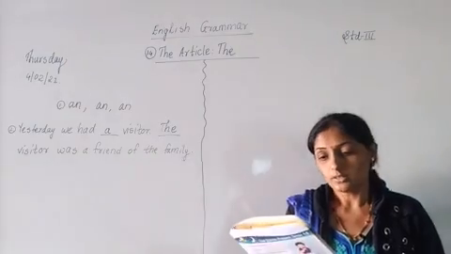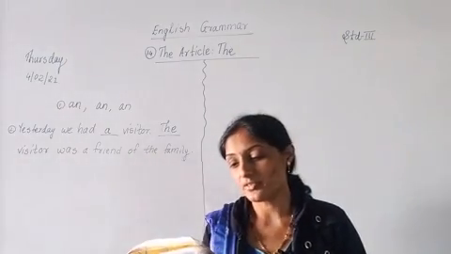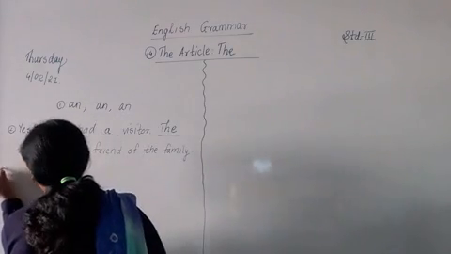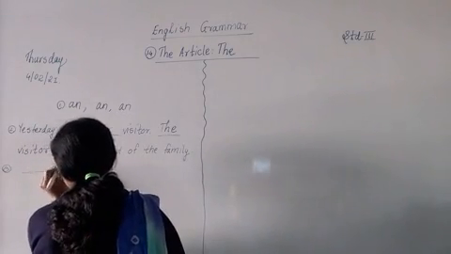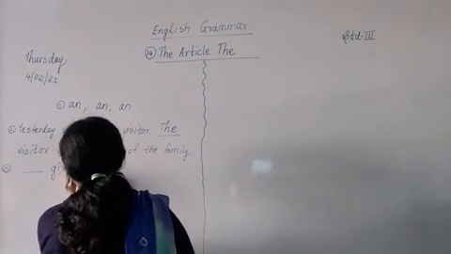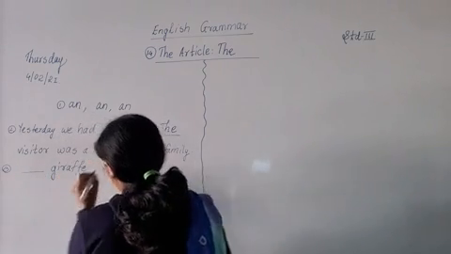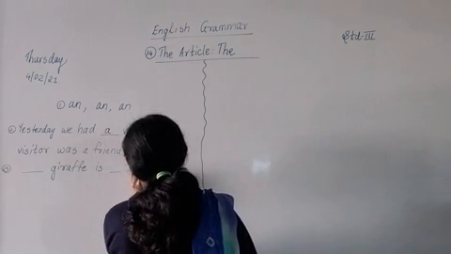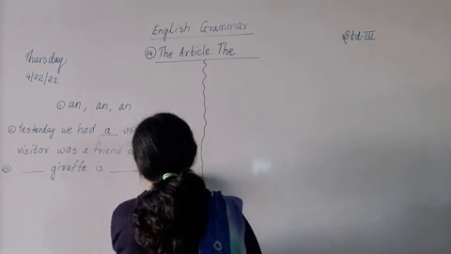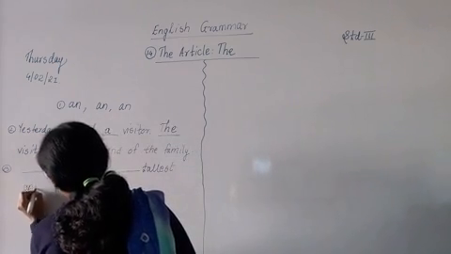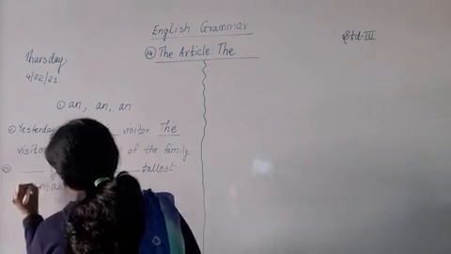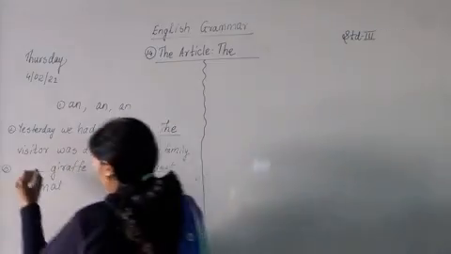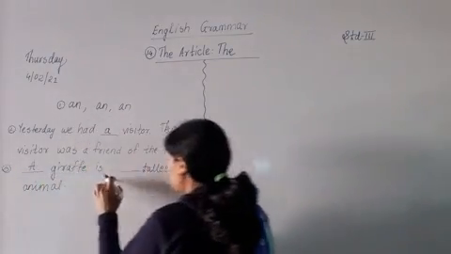Understood? The third sentence is given, dash giraffe is dash tallest animal. Now a giraffe is the tallest.